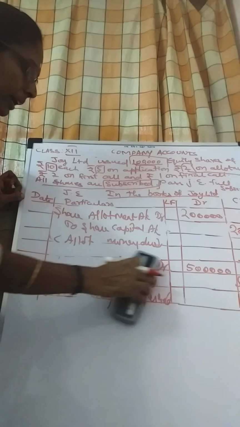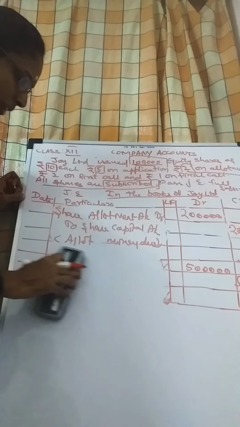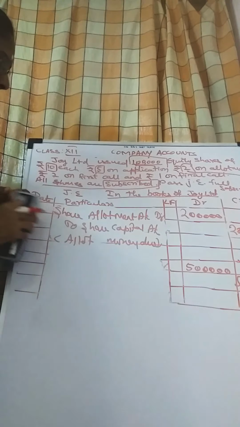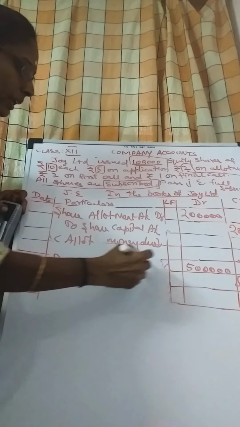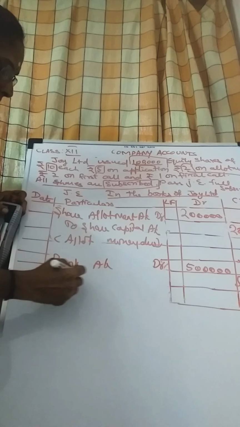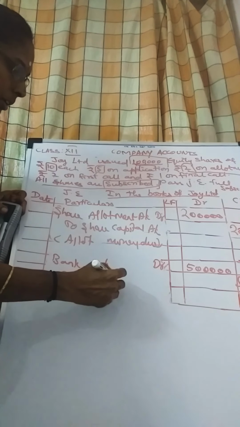Then the next entry: the bank will be the receiver of this amount. First entry is due, the next entry is the bank receiving the amount. So bank account debtor to share allotment account.